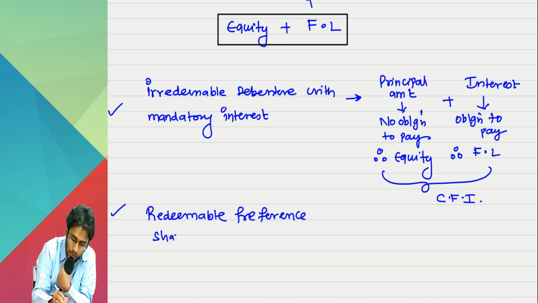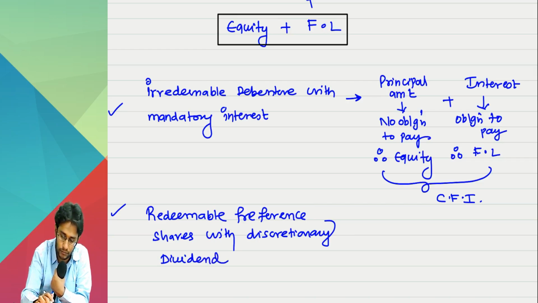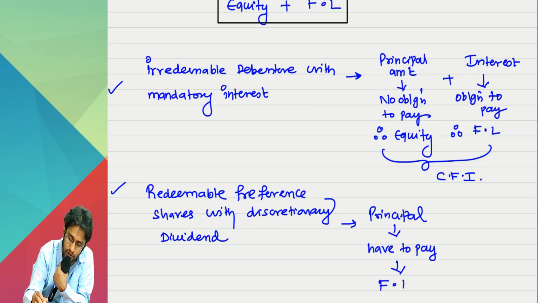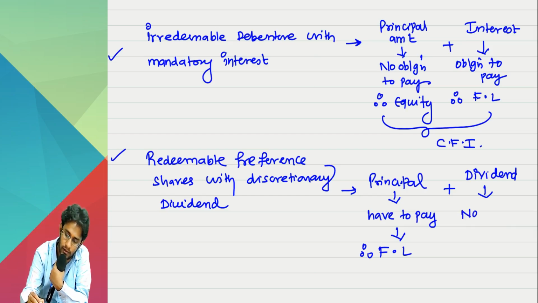Redeemable preference shares with discretionary dividend. Since it is redeemable, the principal portion whatever you have, you definitely have to pay. So obligation to pay exists. Therefore, this portion is a financial liability. But every year dividend whatever is there, you may declare dividend, you may not declare dividend. That is your wish. So here no obligation to pay.